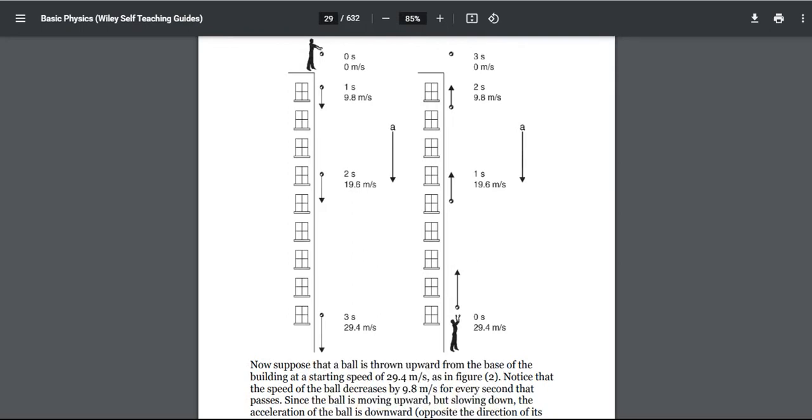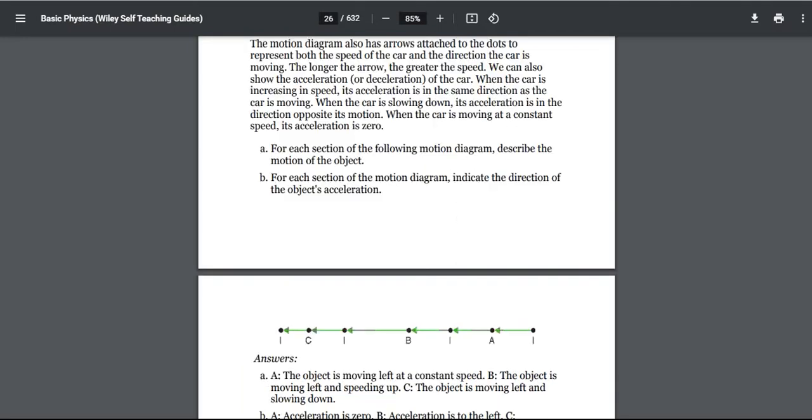So as you can see, at 0 seconds it is 29.4 m/s, and when the ball is going higher, after 1 second the speed is 19.6 m/s, and after 2 seconds it is 9.8 m/s. This time the speed is decreasing, because when a car is slowing down its acceleration is in the direction opposite its motion.